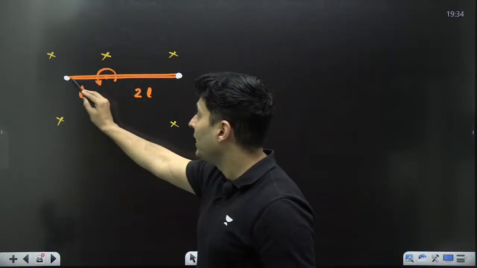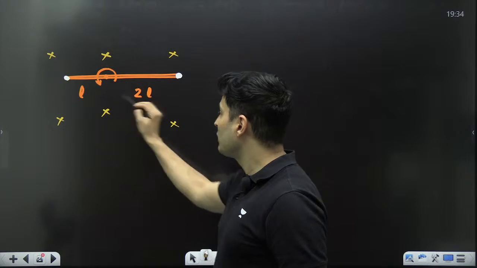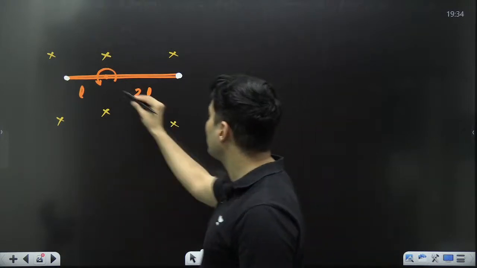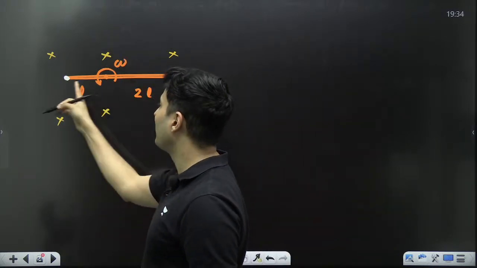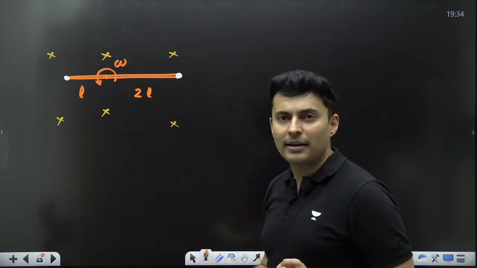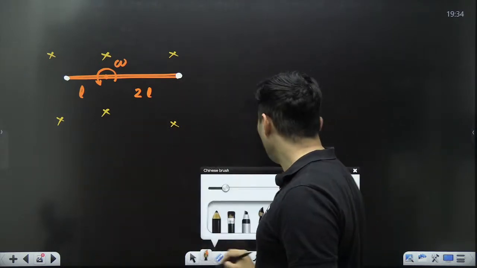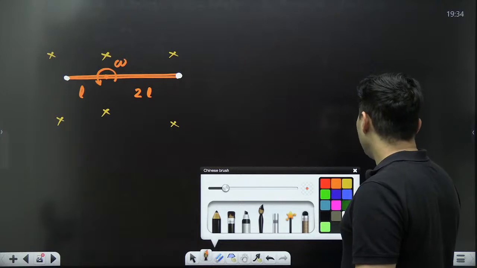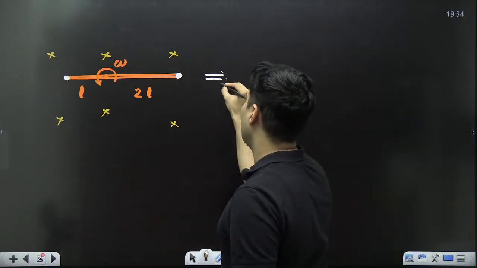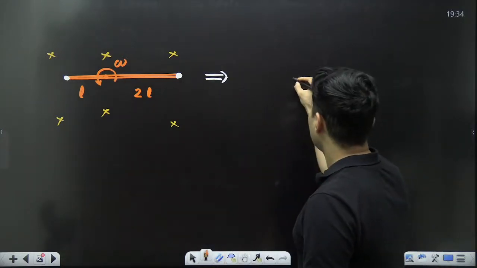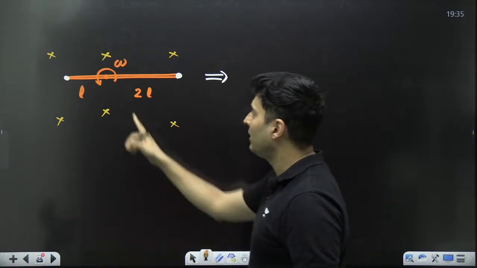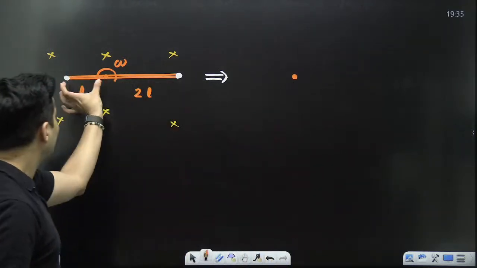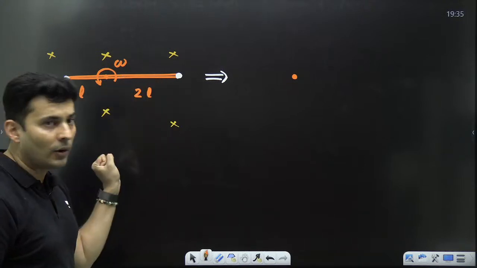The rod is not rotating about this point, be careful. It is rotating about this particular point with angular speed omega. This is L, this is 2L. Asymmetric. You know what you can immediately do? You can divide the problem into 2 parts. This is the pivot point. This part is one rod, this part is one rod.